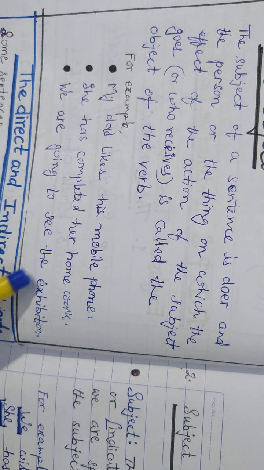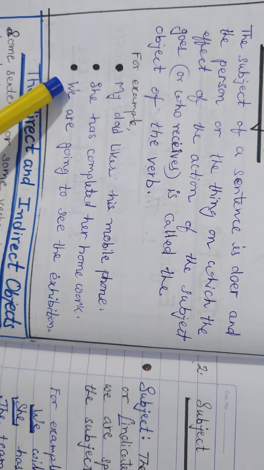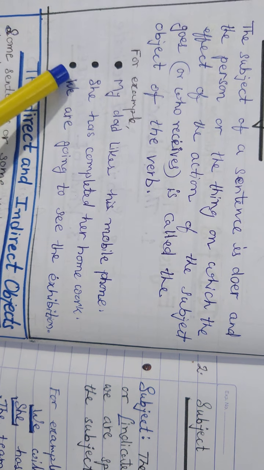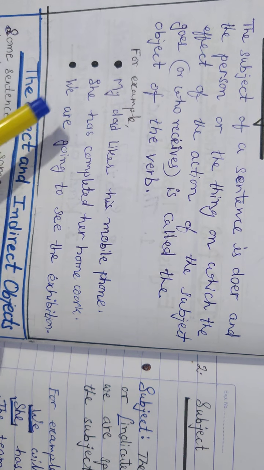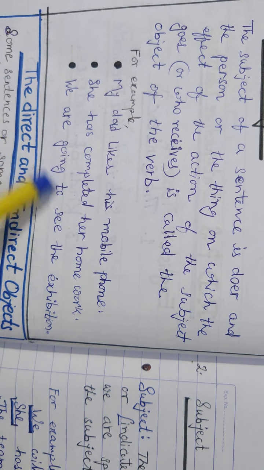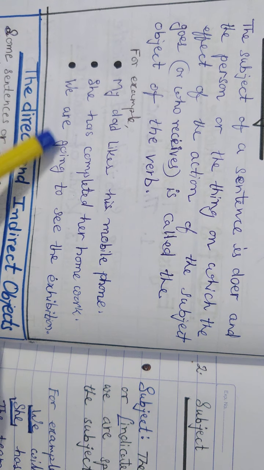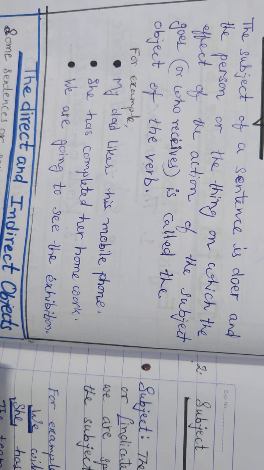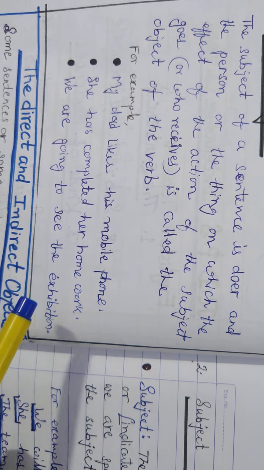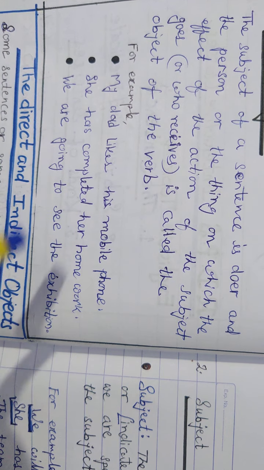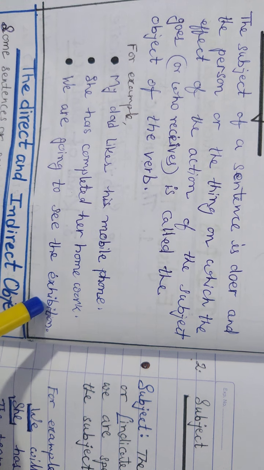We are going to see the exhibition. So here you already know that we is the subject because we are doing something. We are going somewhere. So here we is the subject and the rest of the other part is the predicate. Now students, where are we going? We are going to see the exhibition. The action going is falling on exhibition. So the object here is exhibition, is it?